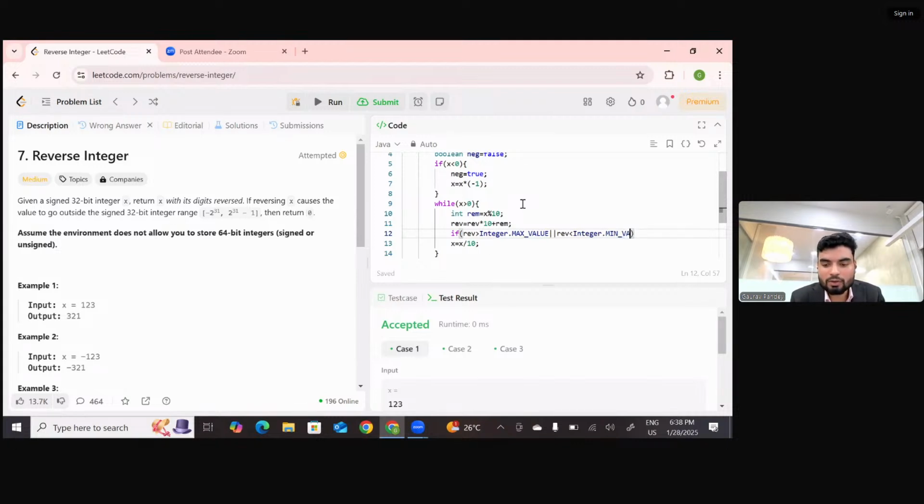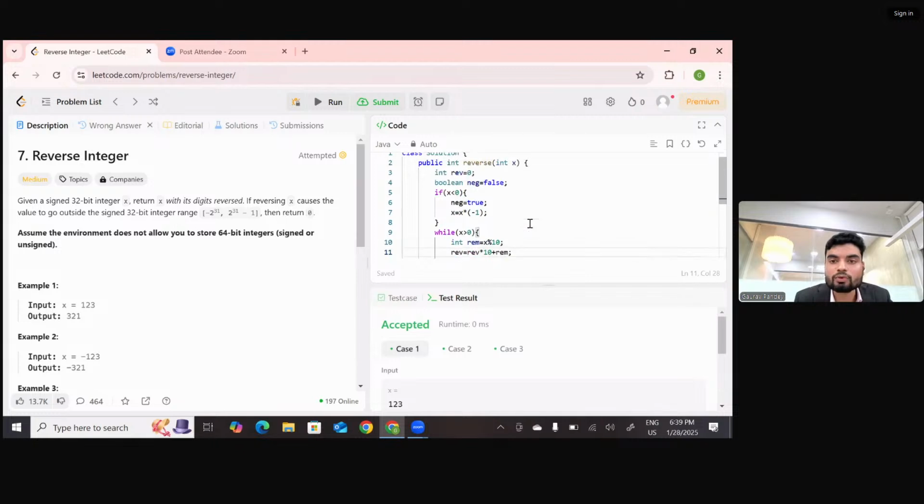So we are writing this condition, what they have mentioned. If this condition becomes true, then we need to return 0. And again, the problem is when the number is exceeded, because reverse is an integer type, that will cause a problem.